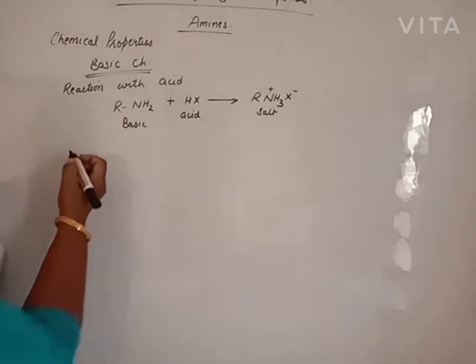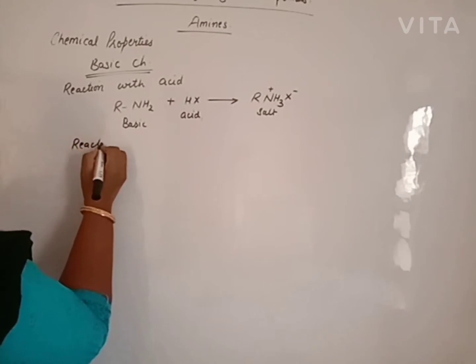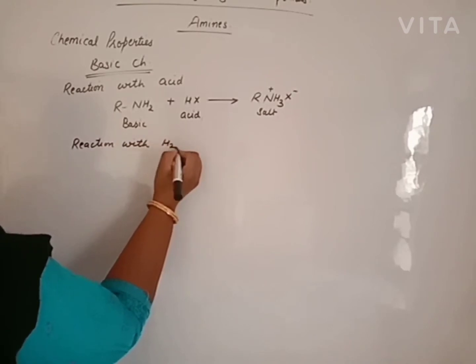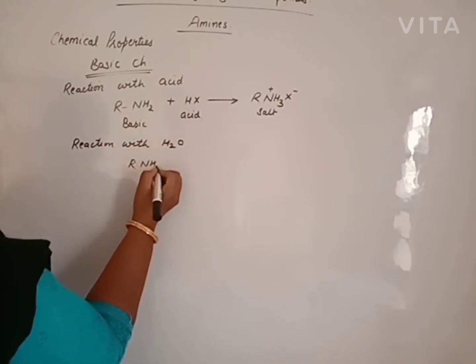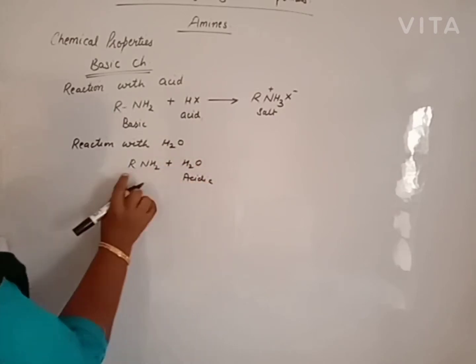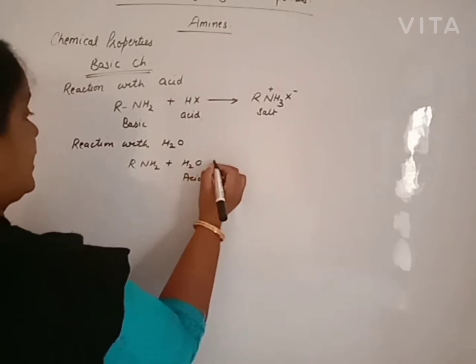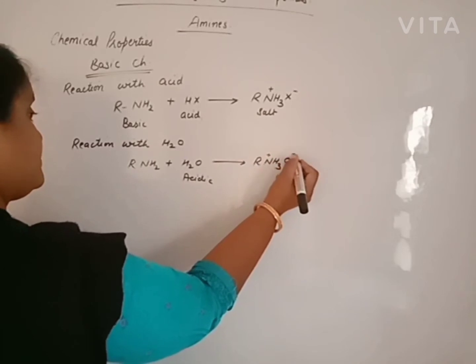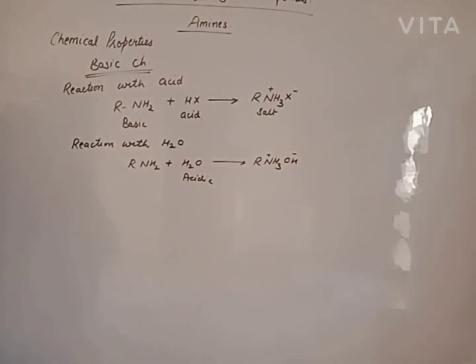Next, reaction with water. Water is amphoteric in nature. It acts as an acid as well as a base with the respective group. When amines react with water, water behaves as an acid because the amine is basic in nature. With a base, it acts as an acid and gives quaternary ammonium hydroxide salts. These reactions explain the basic character of amines. That means amines are basic in nature.